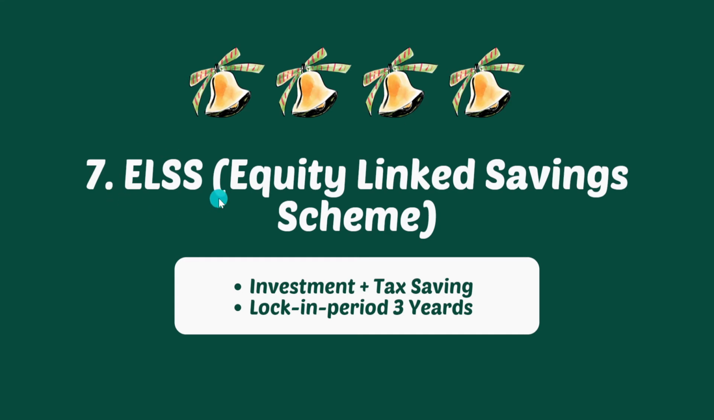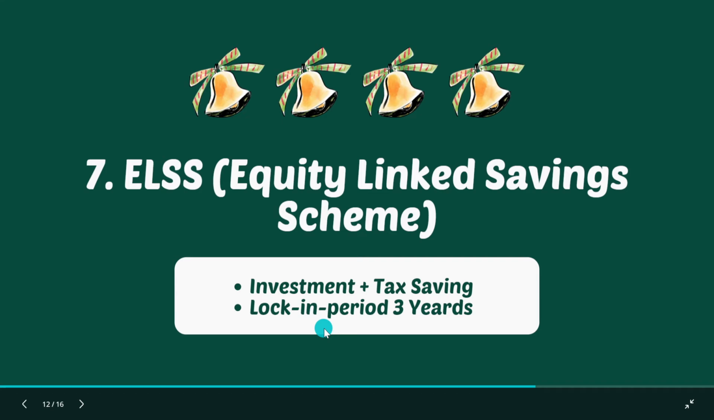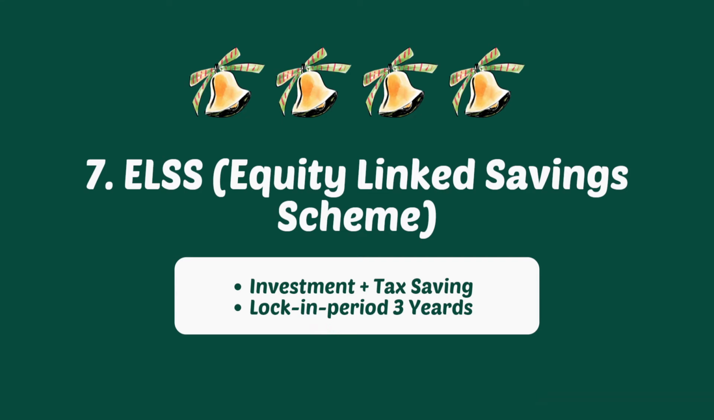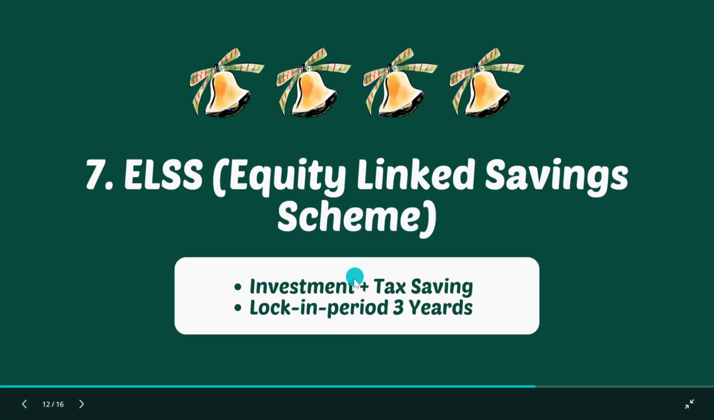Next comes the ELSS, the Equity Linked Savings Scheme. So this type of equity mutual fund is the one which offers investment as well as tax saving. We have covered this earlier, but definitely this is even a part of equity related mutual fund ka subtype. So we have even included this here.